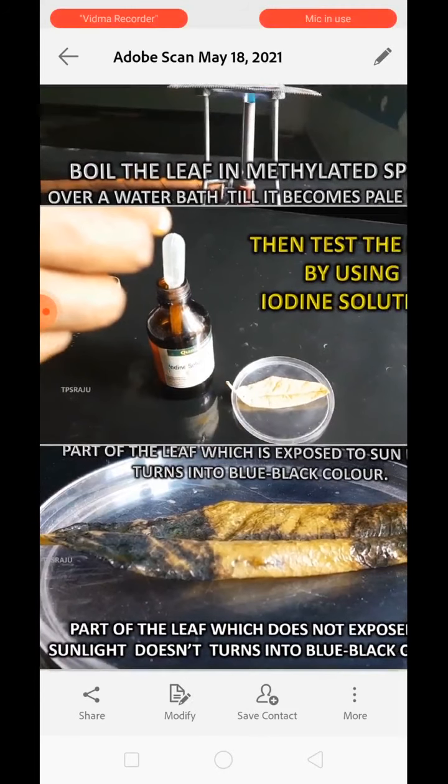Okay class. Now next is activity number 4. Activity number 4 is showing that carbon dioxide is also a very necessary component of photosynthesis. About this we will study in our next video.